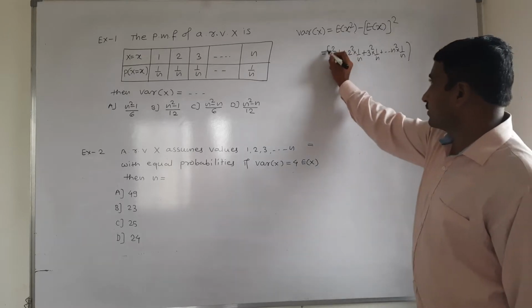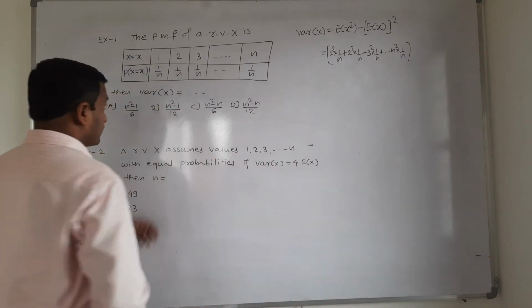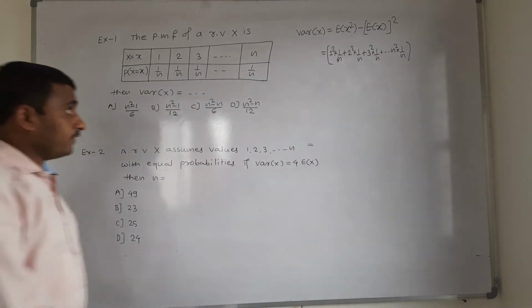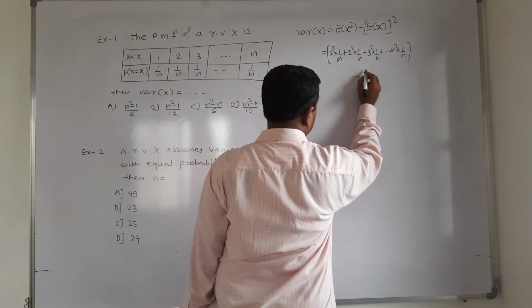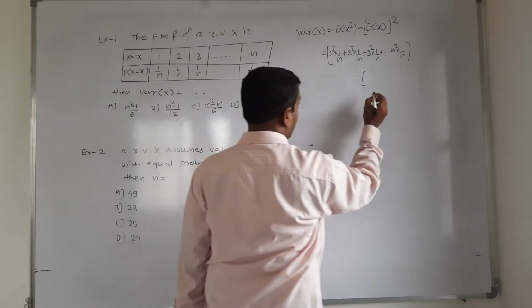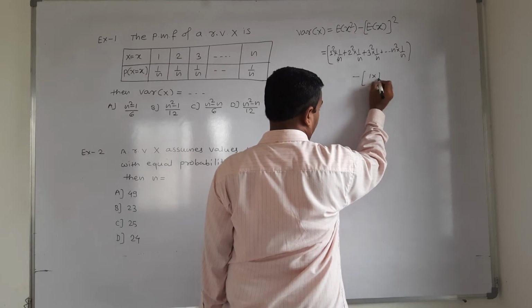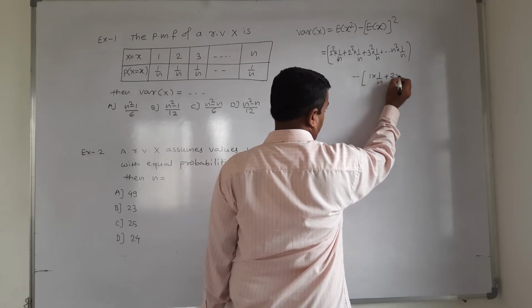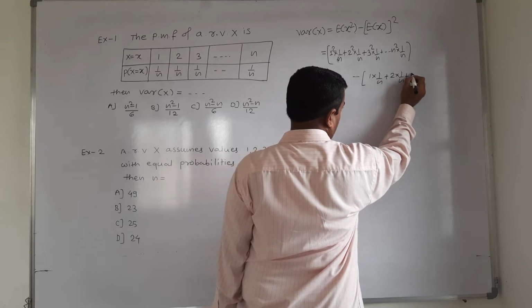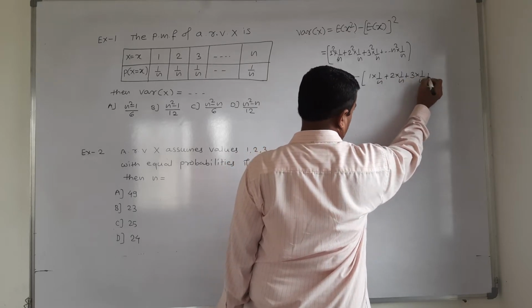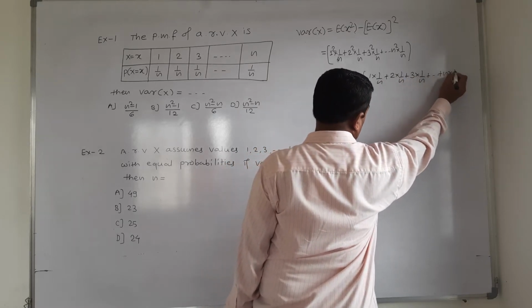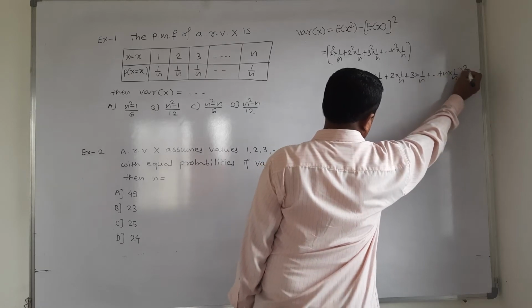That is the first bracket, expected value of x square. Then minus expected value of x bracket square, minus expected value of x. Expected value of x is 1 into 1 by n plus 2 into 1 by n plus 3 into 1 by n plus up to n into 1 by n. It's square.